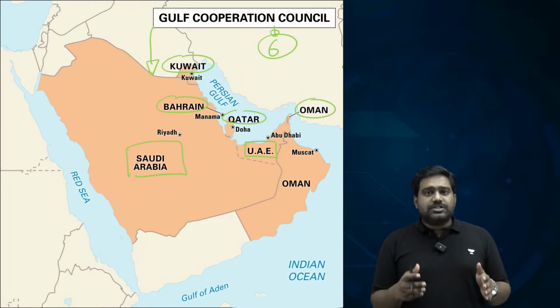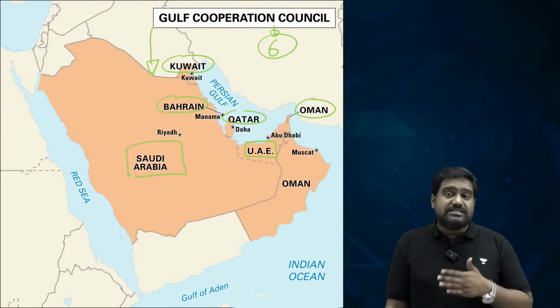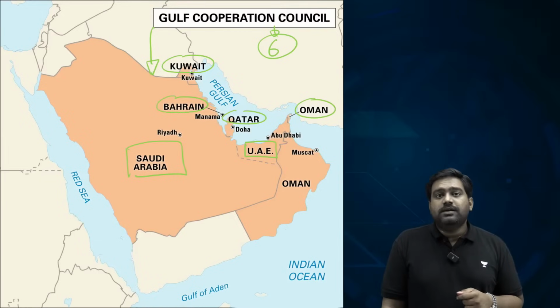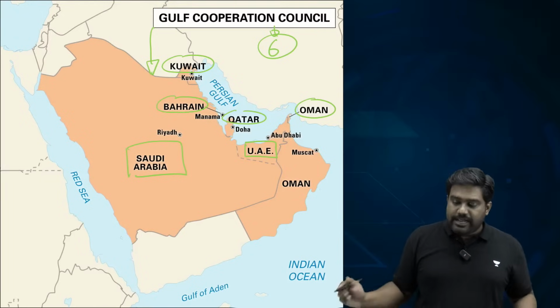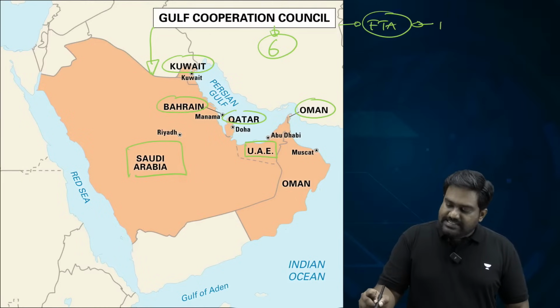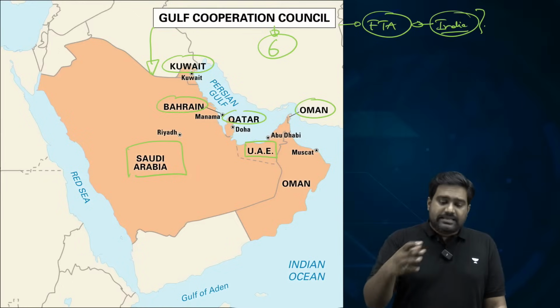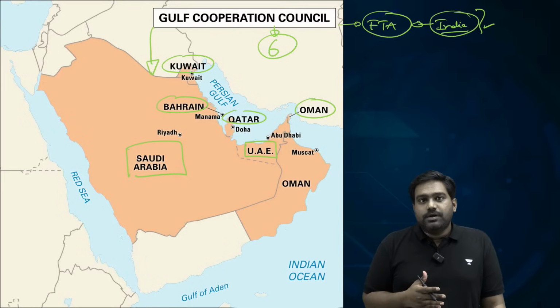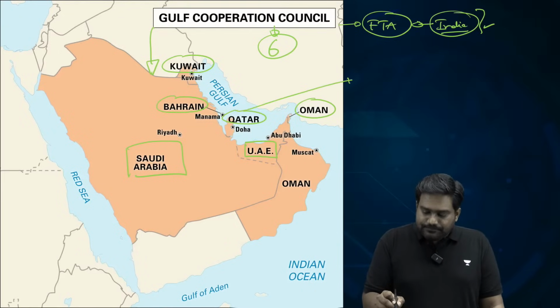So they focus on economic relations, diplomatic relations and even defense and security relations as well. India has very good equation with all the countries. In fact, we are negotiating an FTA with the GCC countries. It's a proposed idea to have an FTA between India and the entire GCC group. Is that clear?